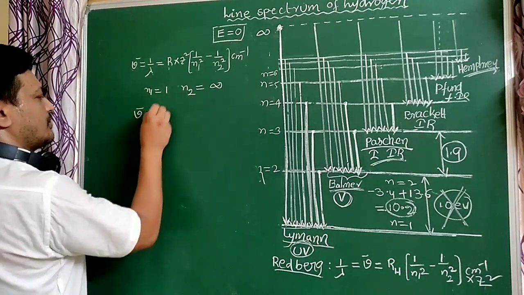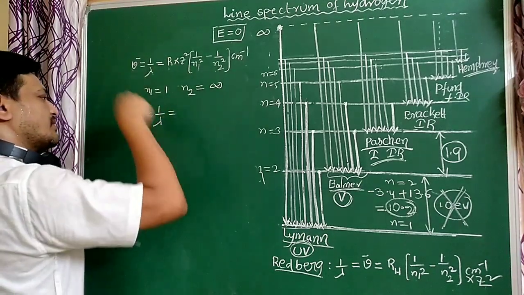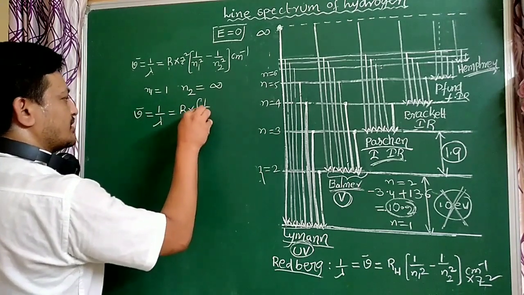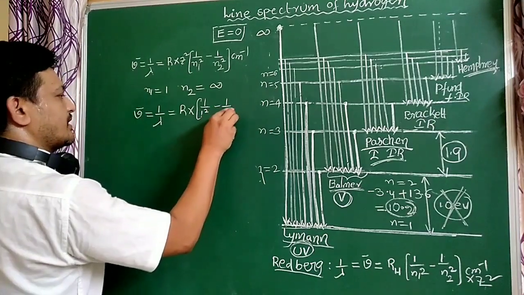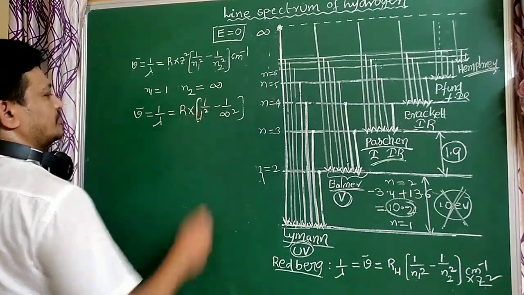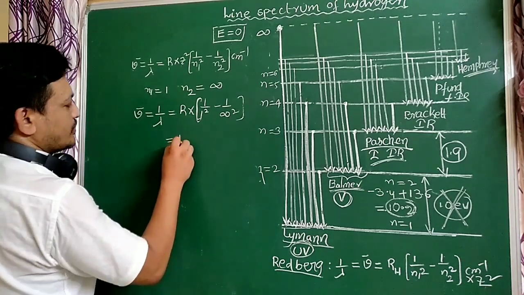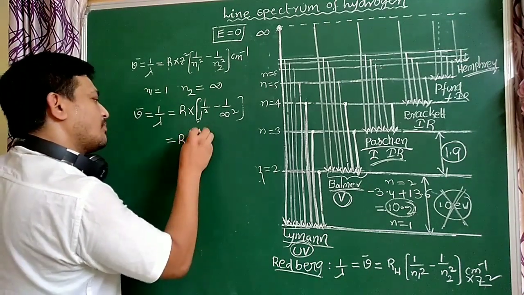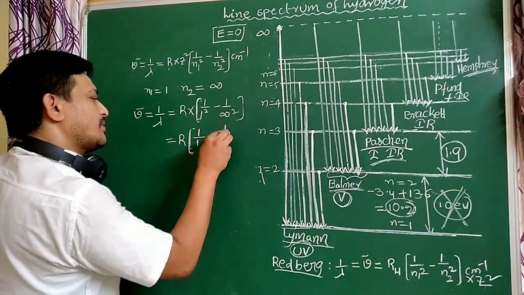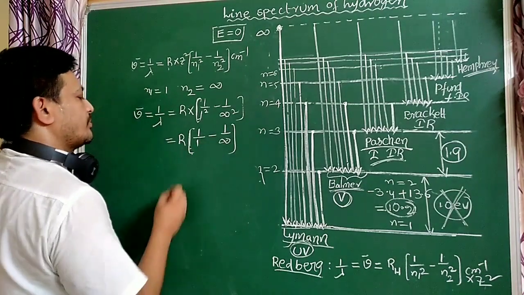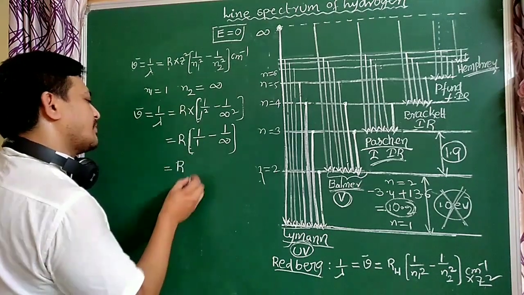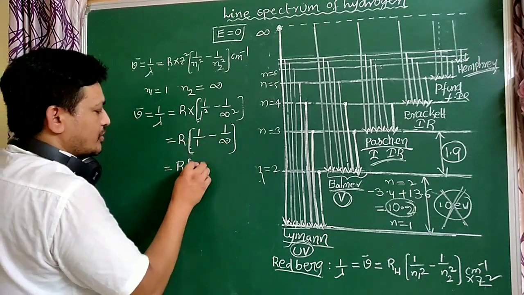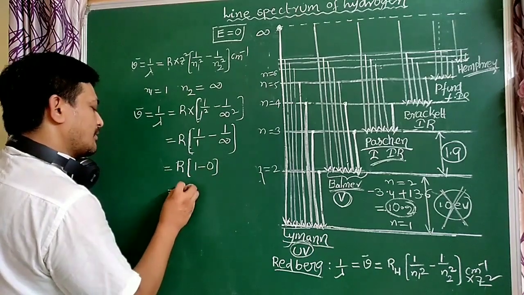Wave number μ̄ equal to 1 by λ, per hydrogen atom, Z equal to 1, that equals R into (1 by 1 square minus 1 by infinity square). 1 square means 1. 1 by infinity square, 1 by infinity is an undefined value, that equals 0. So 1 minus 0, that equals R.